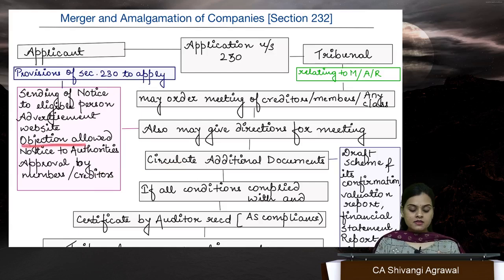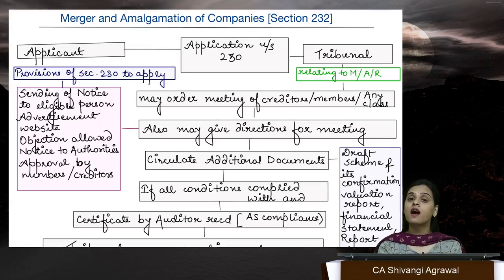Okay. There is one more point which is written over here, objection allowed, which I haven't explained to you in section 230. What do you mean by objection allowed? It is a very important point. See, some of the members or creditors, since the company got the approval as needed of 3/4 value majority, so the company proceeded with the scheme, but there might be some people who are not very happy about it. See, there are two types of people, one who are not happy but still they accept it, and ones who are not happy and become rebellious. So these are the rebellious ones, they want to oppose.